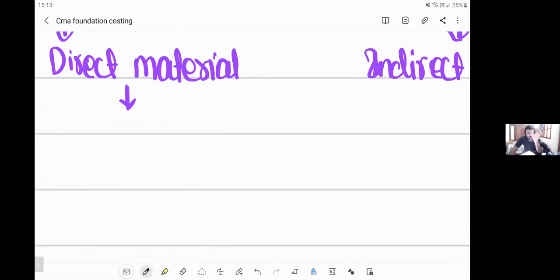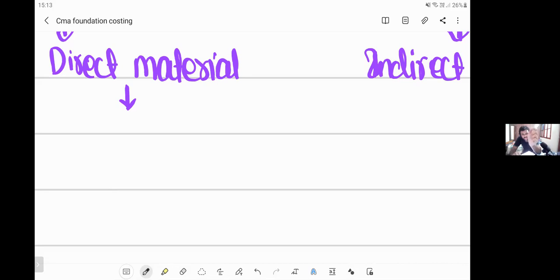Let me give you an example, my dear friends. Say, for example, you are wearing shirts. Boys are wearing shirts, girls are wearing dresses, right? When you wear shirts, what can you see in your shirt? You can see cotton, thread, buttons, dye, that is color. Everything you can see in your shirt